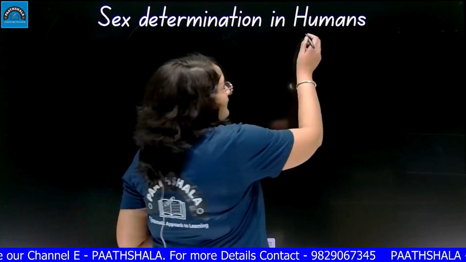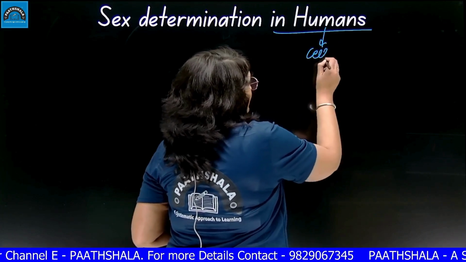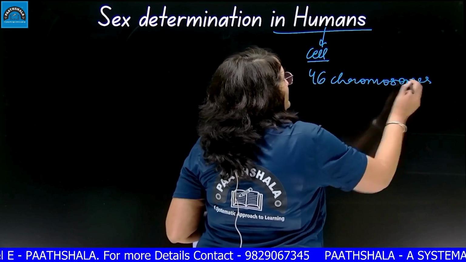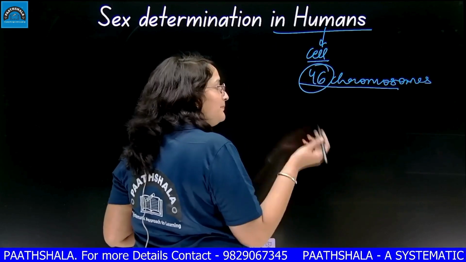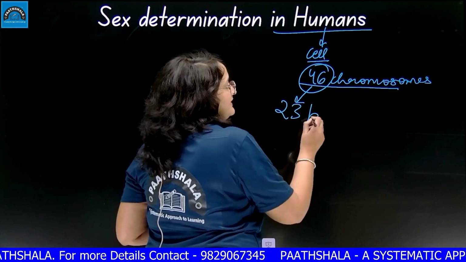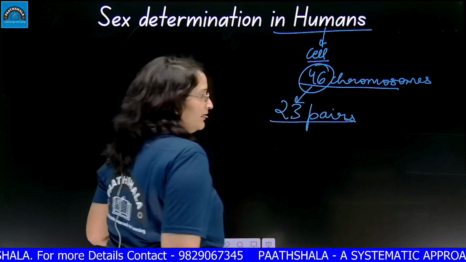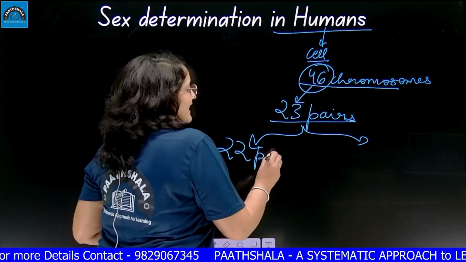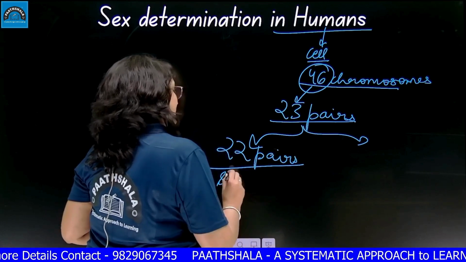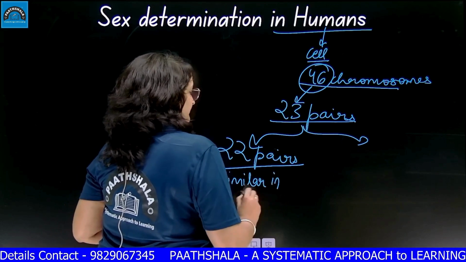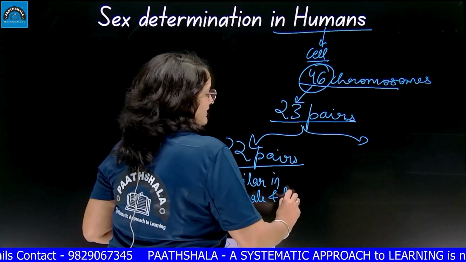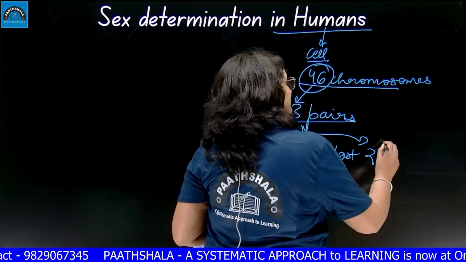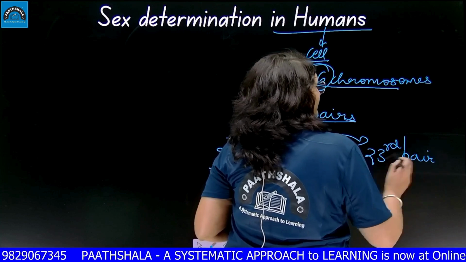So first of all, we have to understand that in every human cell, there are 46 chromosomes. As I told you earlier also, chromosomes always exist in pairs. So 46 chromosomes exist in 23 pairs. Out of these 23 pairs, 22 pairs are exactly similar in male and female. But the last pair, the 23rd pair, is different.